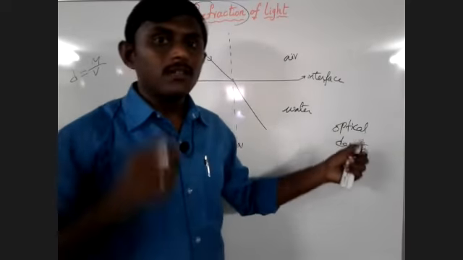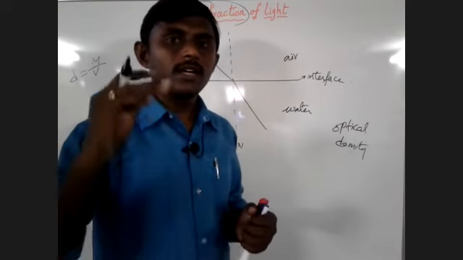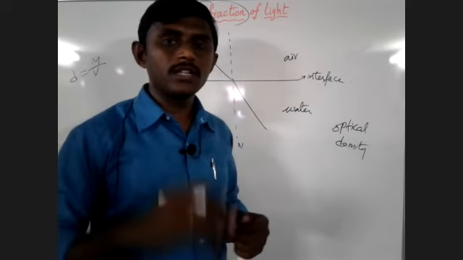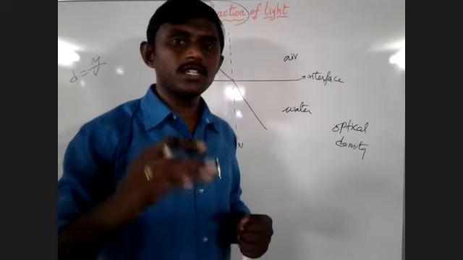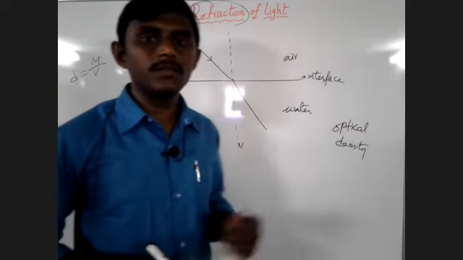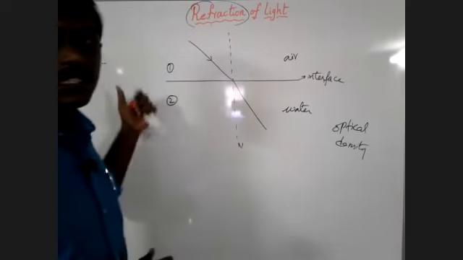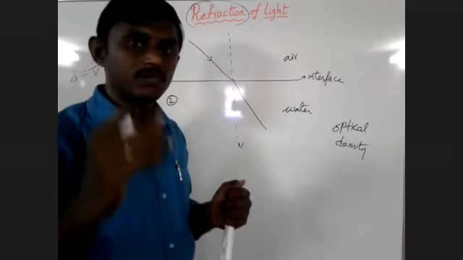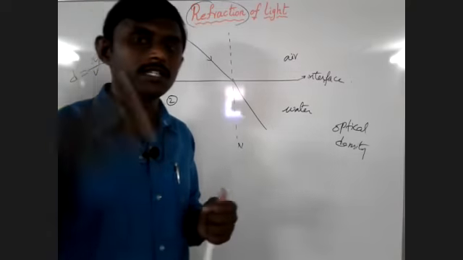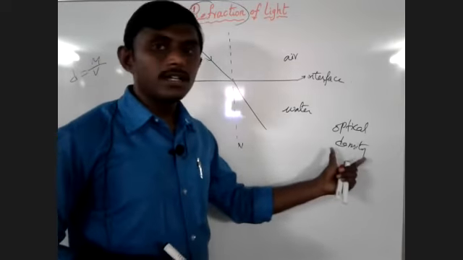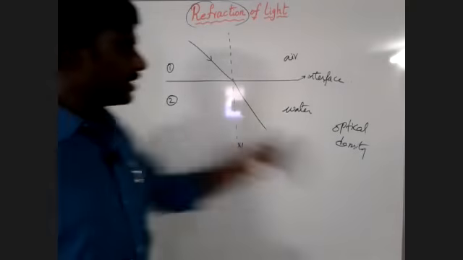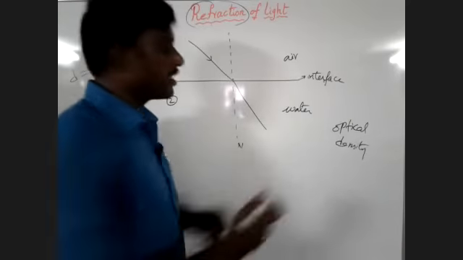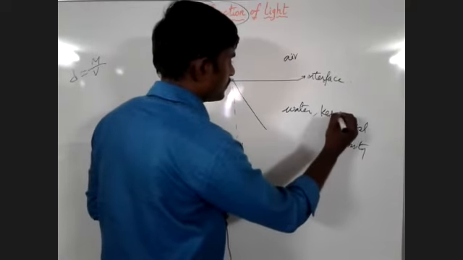See what we learned there. When we pour kerosene or petrol on the water, the kerosene or petrol will float on the water because the density of the kerosene is less than the density of the water. The object which has less density will float. The object which has more density will sink. That we learned in floating bodies. Here there is a difference between mass density and optical density. Observe here carefully. Here we will take the same example, water and kerosene.